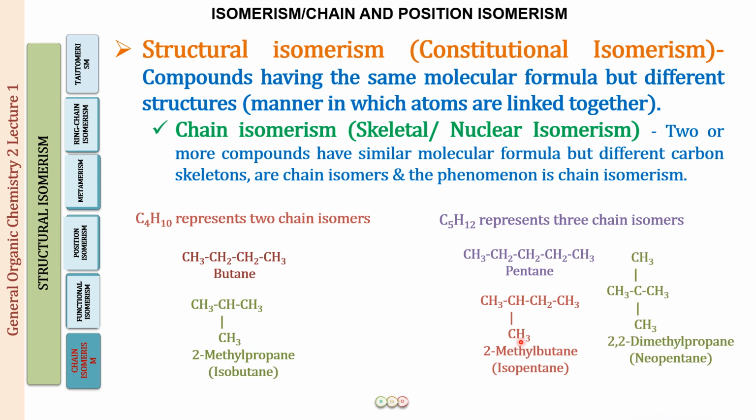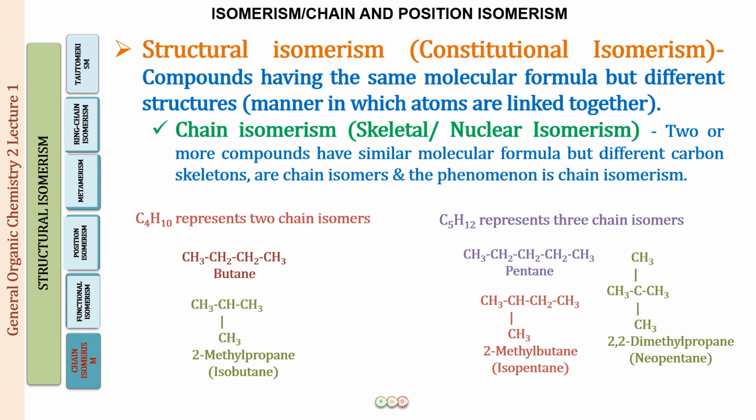The next structure is that we can break one more carbon and make it a 3-carbon chain. And when we break this carbon, what are we going to get? Where are we going to put it? If we put it over here, well, it will again be a 4-carbon chain. If you put it over here, again, this will be a 4-carbon chain. But if you put it over here, well, yes, you are going to have something different, just like this. Right? So this is a 3-carbon chain with 2 methyl groups at position number 2. So this becomes 2,2-dimethylpropane, and the common name for this compound is neopentane.